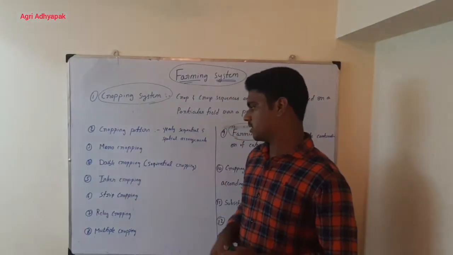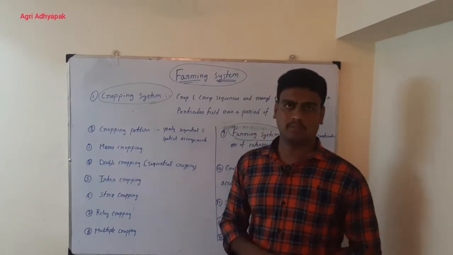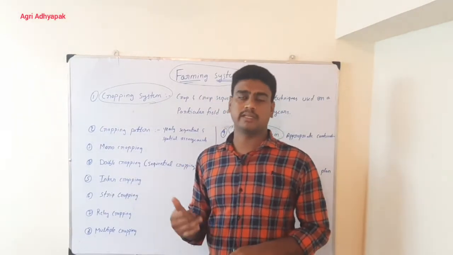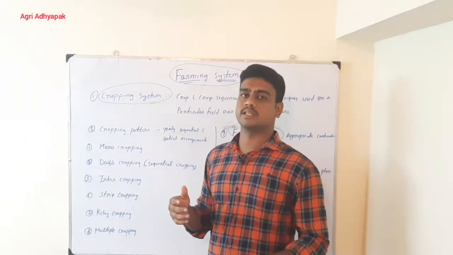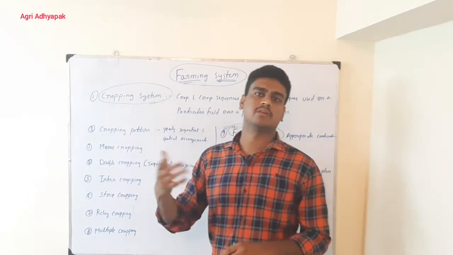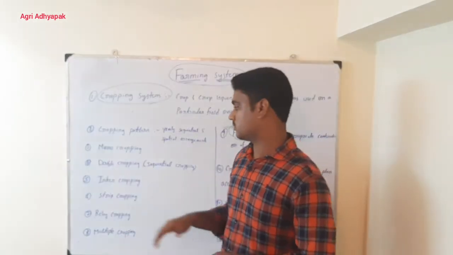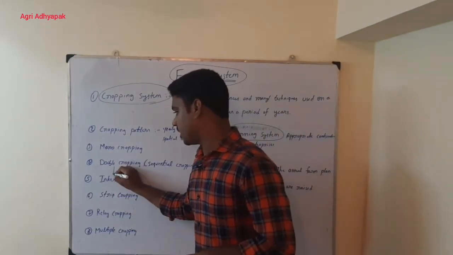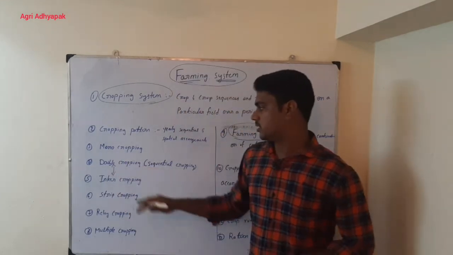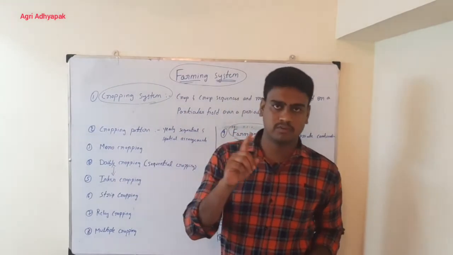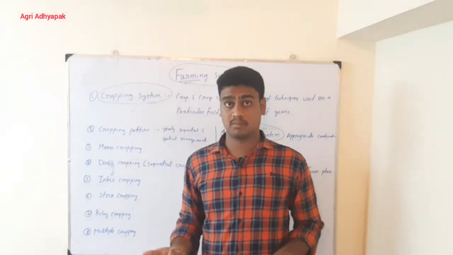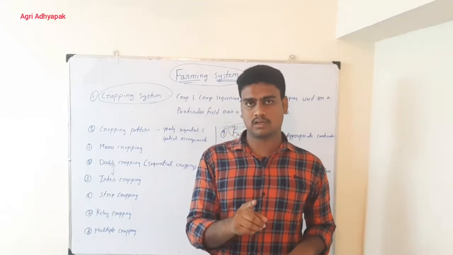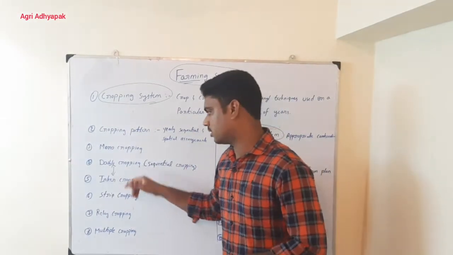Then the next one is double cropping, otherwise called sequential cropping. Double cropping means growing of two crops in a field, season after season. That means in the first season if I raise rice crop, second season I go for wheat crop, not rice crop. That is called double cropping. So here I would like to explain another one. Double cropping and intercropping, you should know the difference. Double cropping means in the first season I go for one crop, the second season I will go for another crop. So at a time we are not growing two crops, but we are raising one crop followed by another crop. That is called double cropping.